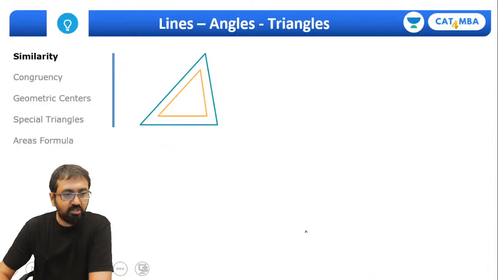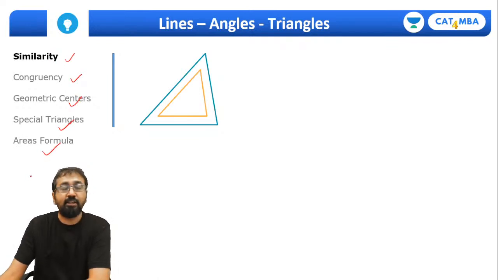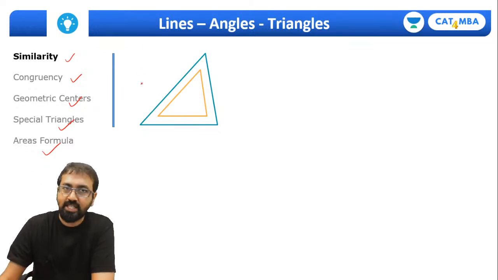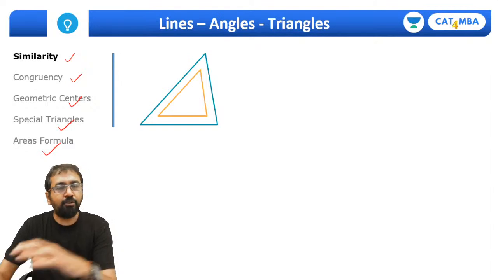Fine, guys. So this was some of the questions that we had to discuss. Now we need to understand this concept: similarity, congruency, geometric center, special triangles, and formula of area, right? So let's quickly go ahead. I'm sure all of you are geared up now. And how are you finding geometry?